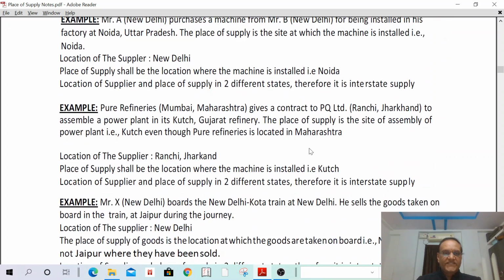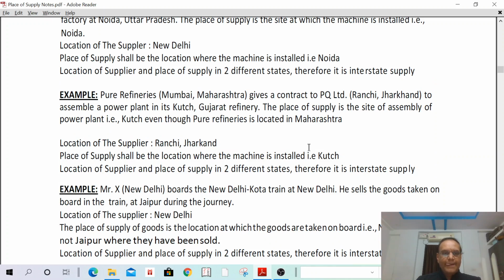Next, Pure Refineries, Mumbai, Maharashtra gives a contract to PQ Limited, Ranchi, Jharkhand to assemble a power plant in Kutch, Gujarat. The place of supply is the site of assembly of the power plant, Kutch, even though Pure Refinery is located in Maharashtra.